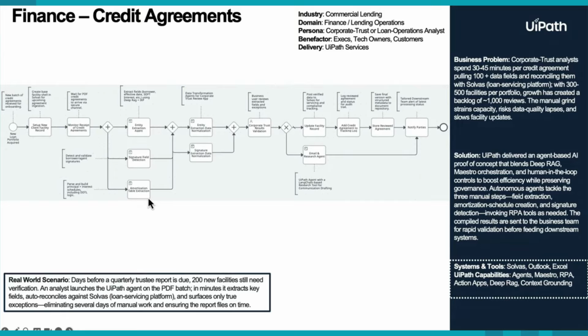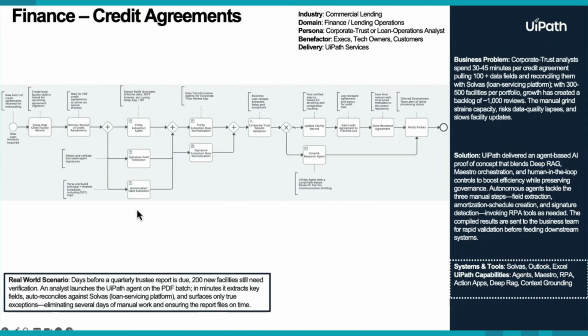And then lastly, but definitely not the least, is the amortization determination agent. So in this scenario, when we process these credit agreements, these are commercial lending documents. They could have one loan in the agreement. There could be multiple loans in the agreement. For every single loan or tranche, there has to be intelligence to determine what is the actual amortization schedule for all of these loans. And that is usually not listed explicitly. It is usually something that you have to basically build from the ground up, picking apart the different metadata required, such as rates, such as years, terms, first payment date, etc., in order to build that amortization schedule.